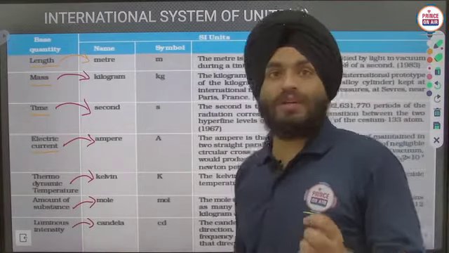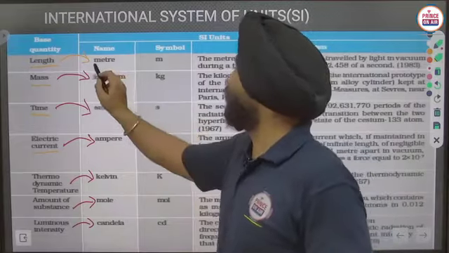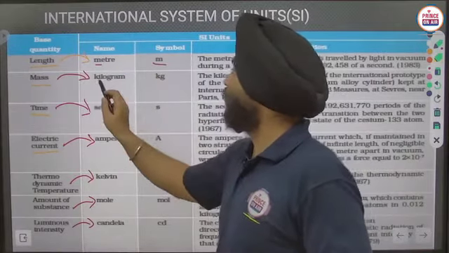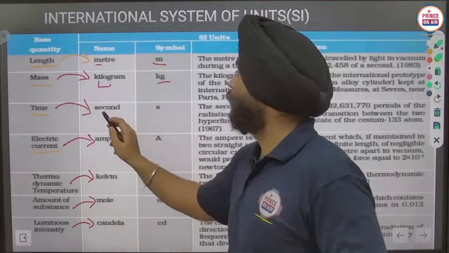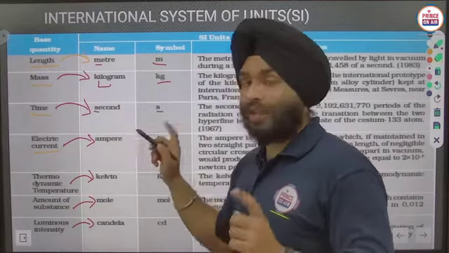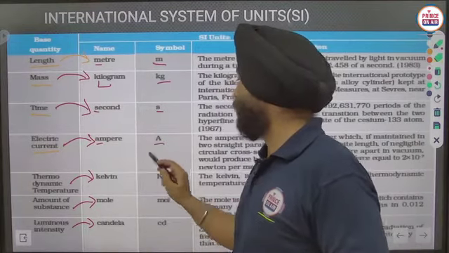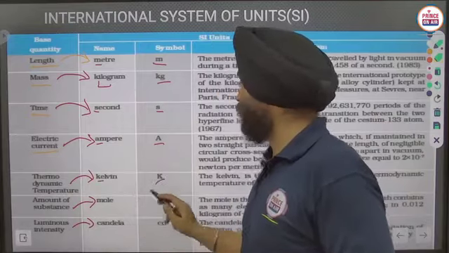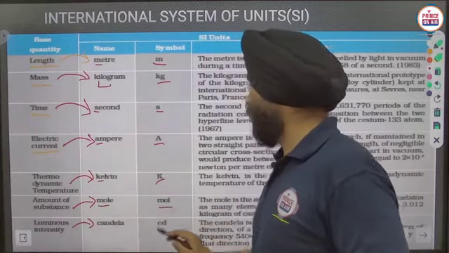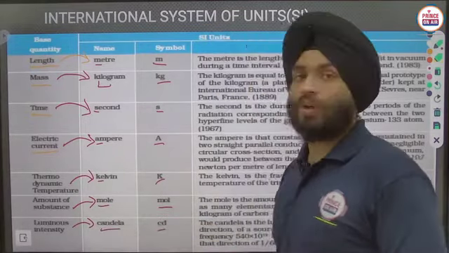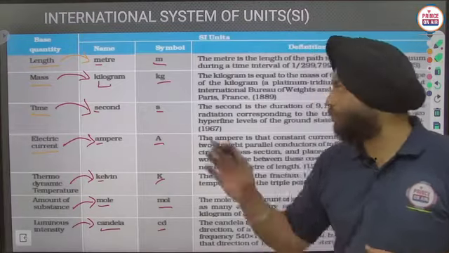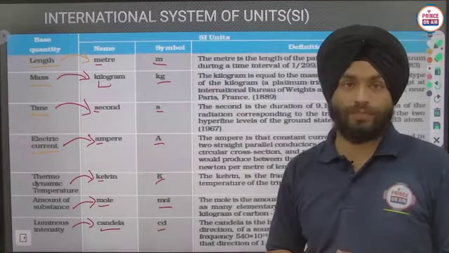And we have to use the symbols: for meter m, for kilogram kg, for second small s, for ampere capital A, for Kelvin capital K, for mole mol, for candela cd. Those symbols we have to use here.